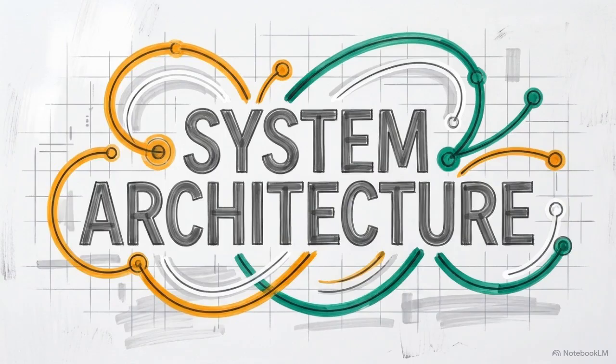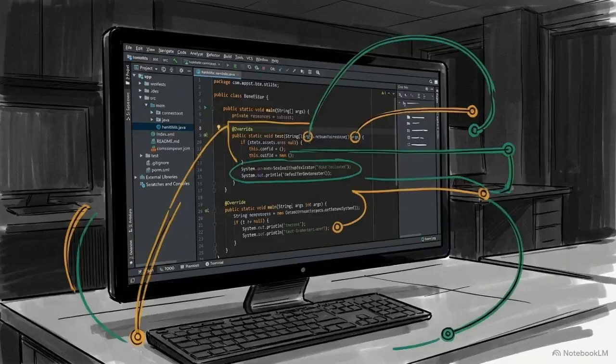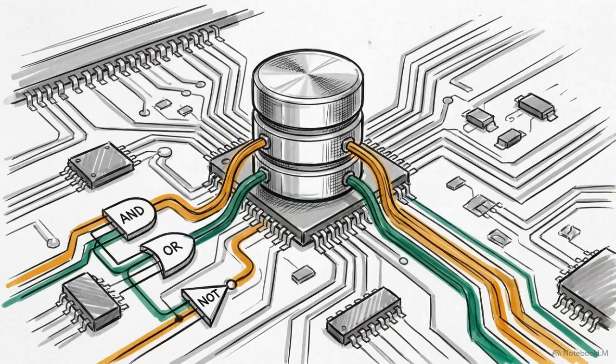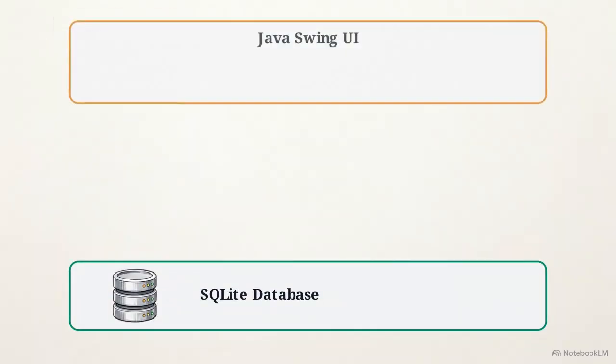Building this required a robust technical stack. The platform is built on Java 17, featuring a professional dark-themed Java Swing UI, supported by a localized SQLite database, JDBC, and custom shell scripts. This architecture diagram illustrates the system's modular design.